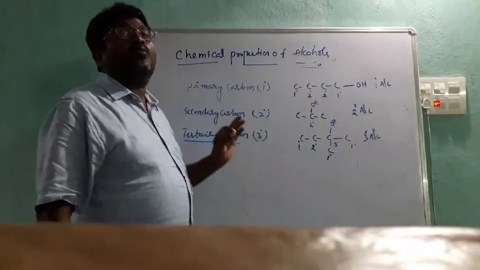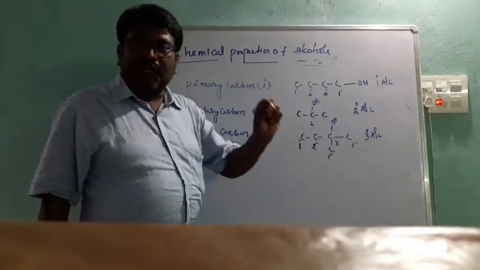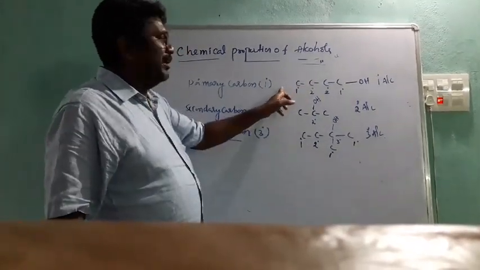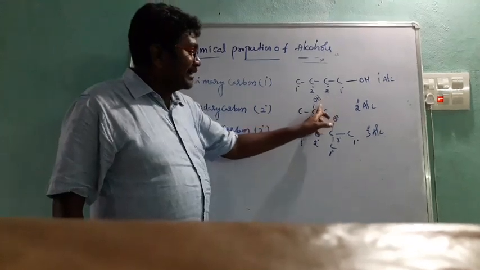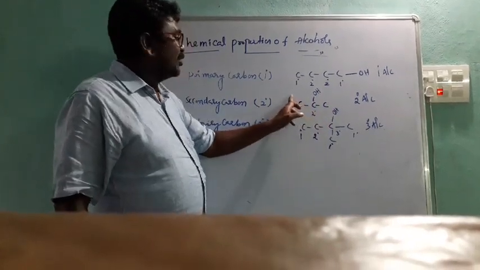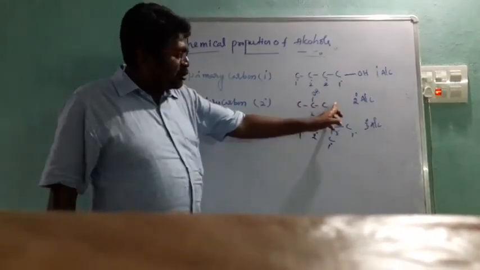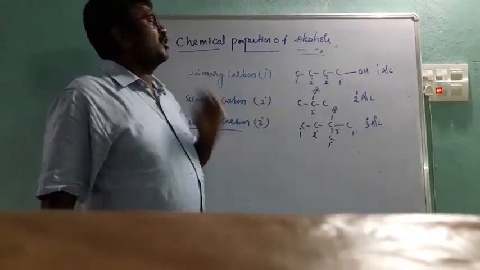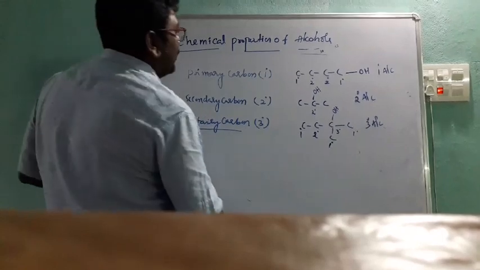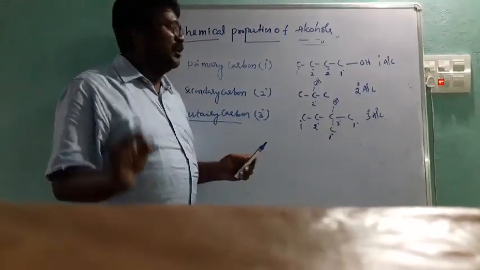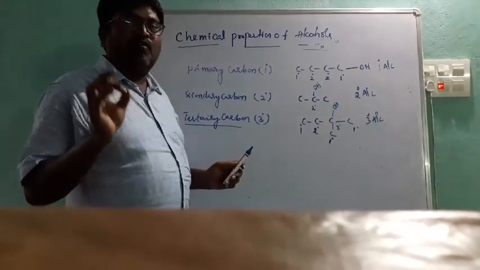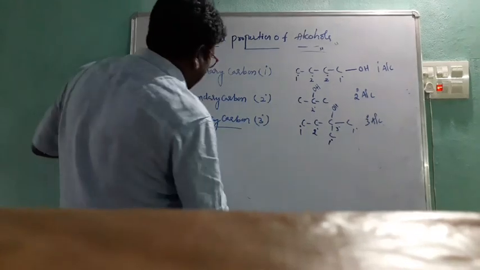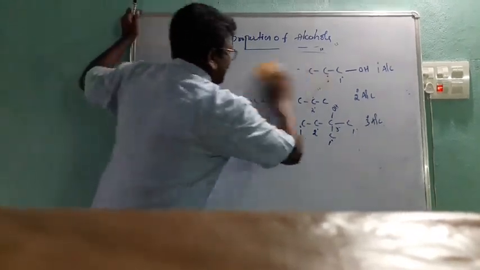When the OH group is attached to a primary carbon, that is called a primary alcohol. When the OH group is attached to a secondary carbon, that is called a secondary alcohol. When the OH group is attached to a tertiary carbon, that is called a tertiary alcohol. Okay, now you people can understand what is primary alcohol, what is secondary alcohol, what is tertiary alcohol. Next one, see here.